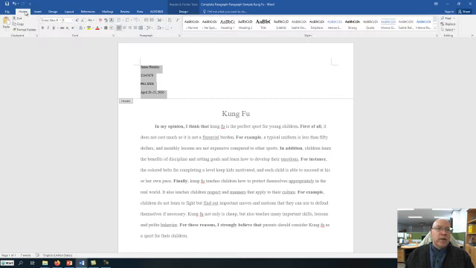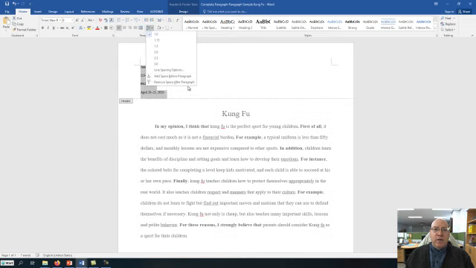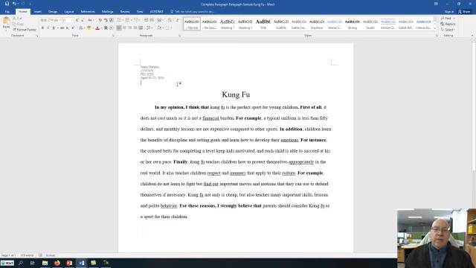So you go into your Home, go to Paragraph, go to the dropdown and go all the way down to the bottom and remove those spaces. You see what's going on there? Remove those spaces, smash it up there into the left-hand corner. So don't forget to do that. So there's your header format.